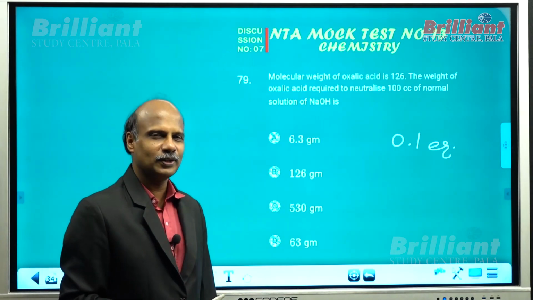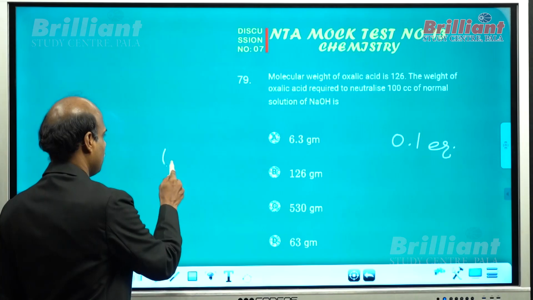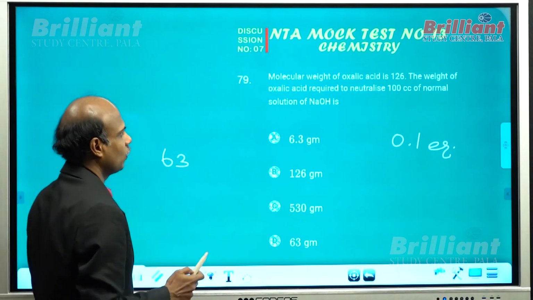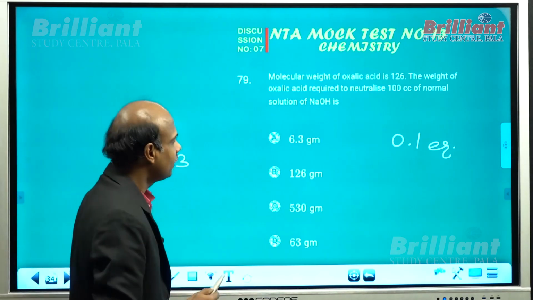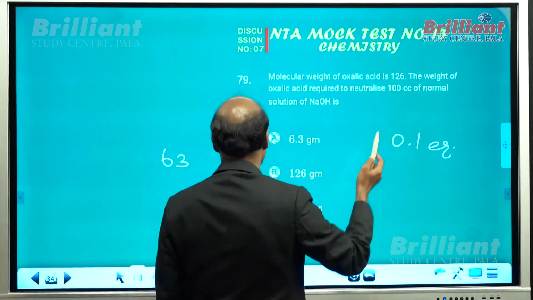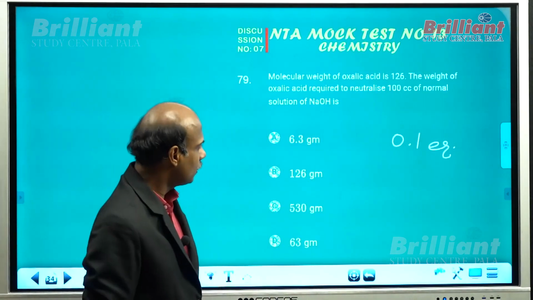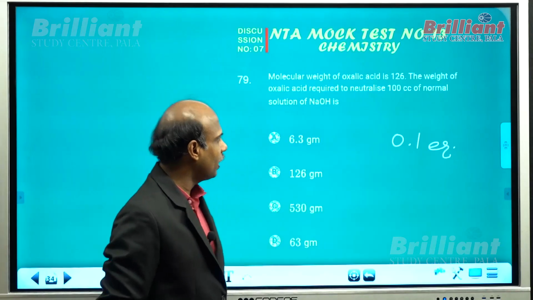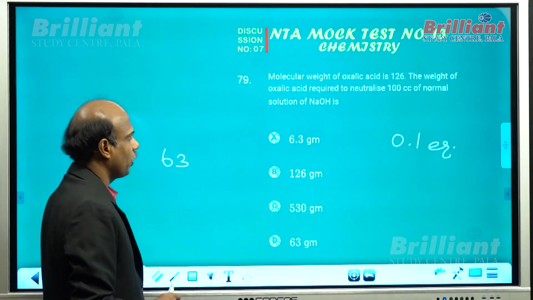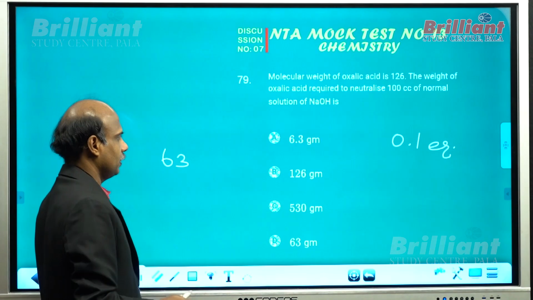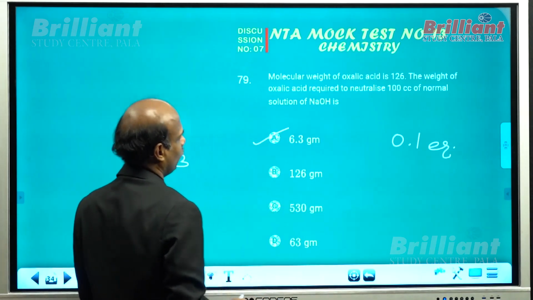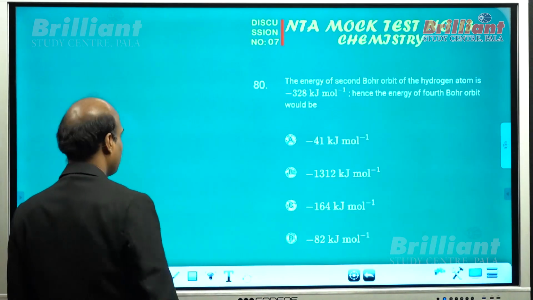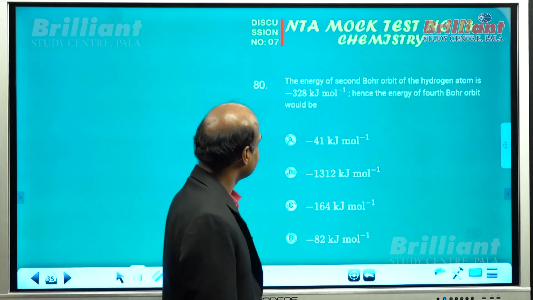You know that equivalent weight of oxalic acid should be 63. Why? Oxalic acid, all of you know, is a dibasic acid. Its molar mass is 126, so the equivalent weight is 63. So 0.1 equivalent of NaOH requires only 0.1 equivalent of oxalic acid. That means 6.3 gram oxalic acid is needed. What about question number 80?